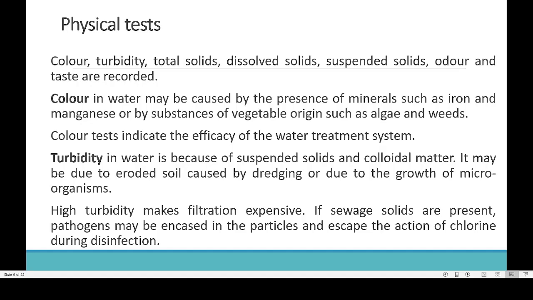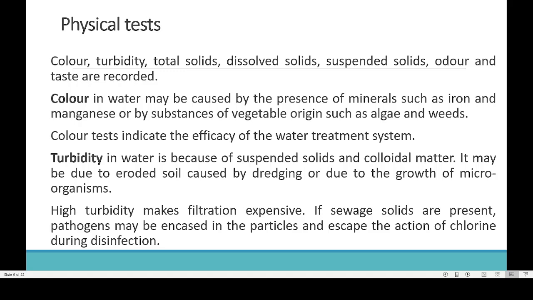So what is the problem with turbidity? When there are a lot of suspended particles in the water, the sunlight may not be able to pass through it easily. That is the main problem in the case of turbid water. Turbid water will not allow photosynthesis. For example, pond water will contain a lot of algae. If algae has to undertake photosynthesis and there is no availability of sunlight, algae may not be able to carry out photosynthesis. So that is the problem with increasing turbidity. Growth of microorganisms may be affected.